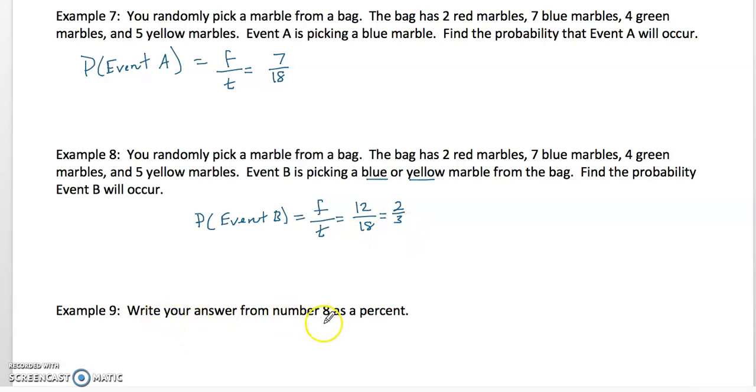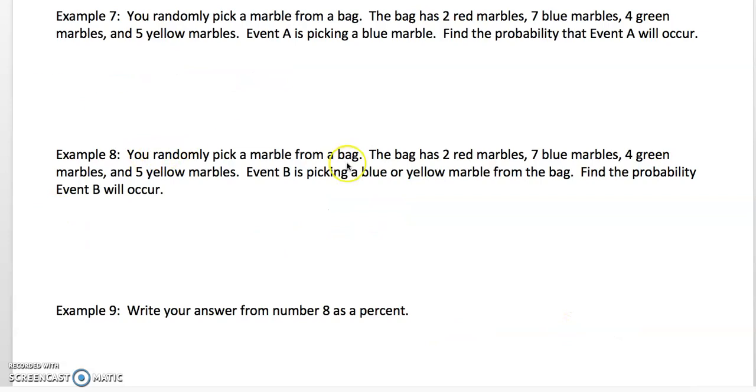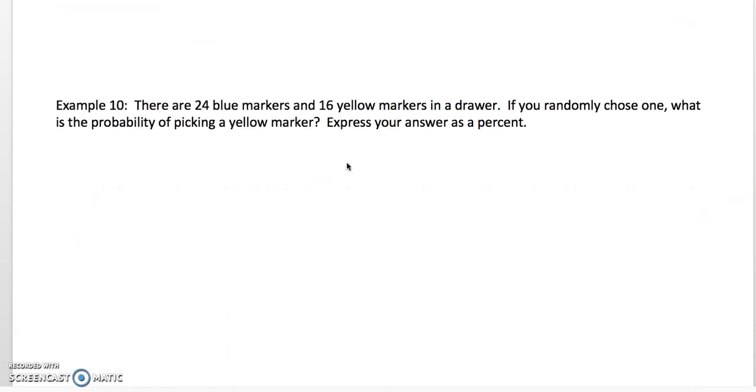So write your answer from number 8 as a percent. Well, 2/3 as a percent. Hopefully 2/3 is one of those that we know is equal to 66.6 repeating percent, or 66.7%, because the 66.6 goes on forever. So let's just say that's going to be 66.7%, or we can even round that to 67%. All right. So the next thing, number 10, last one.